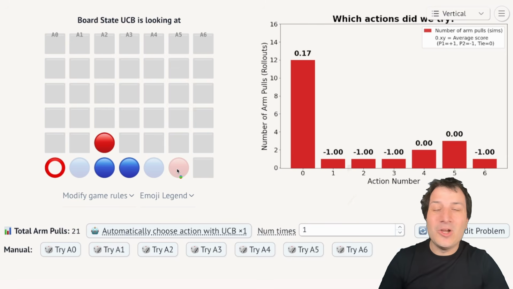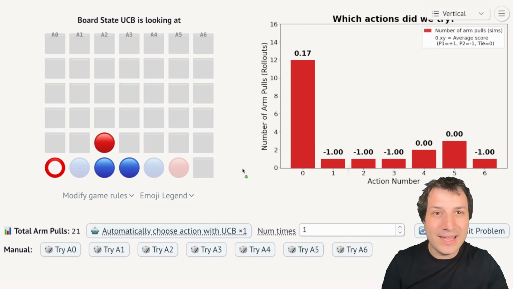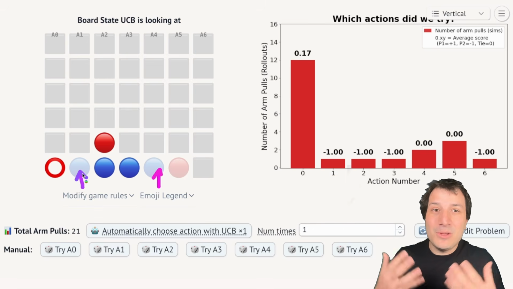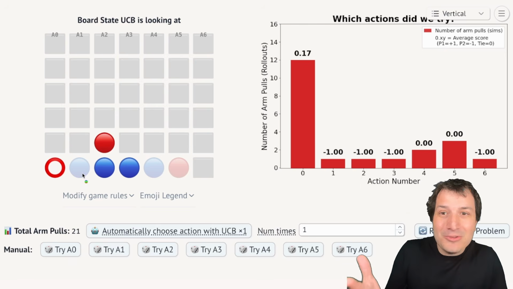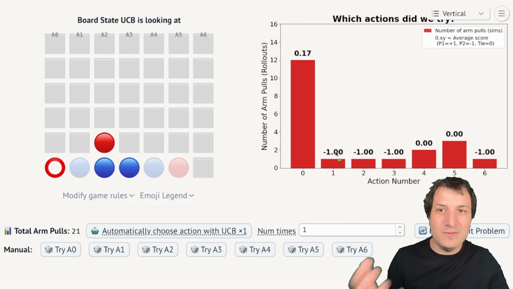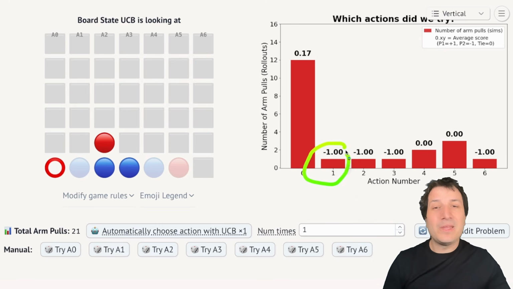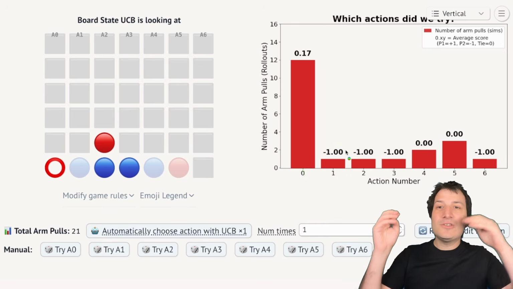And that is because we were too quick to discard some of the earlier moves. So moves like action 1 and action 4, which are these two columns over here, we know from our experience playing Connect 4 that these are pretty good moves, and we probably should be playing one of those two. In fact, we have to play one of those two. But we threw those out because they sort of got unlucky near the beginning. So we can't be so aggressive in throwing out our moves near the beginning, like we were just now with the greedy algorithm. And we also can't be so egalitarian to try everything evenly. We have to do something in between.